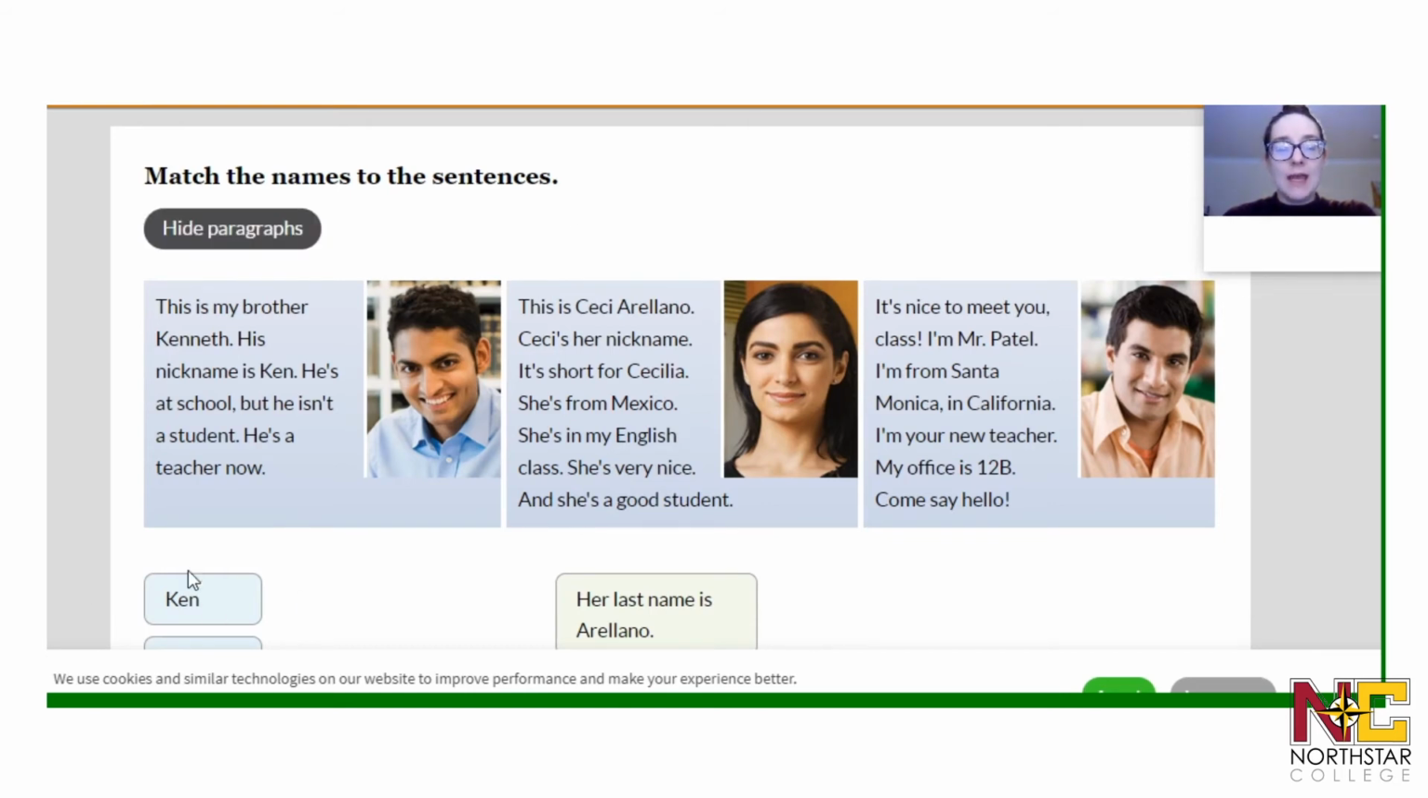Let's look at Ken. We see this word here, Ken. In any of these paragraphs, look for the word Ken. We can see it here in this first paragraph. This is my brother Kenneth. His nickname is Ken. He's at school, but he isn't a student. He's a teacher now.